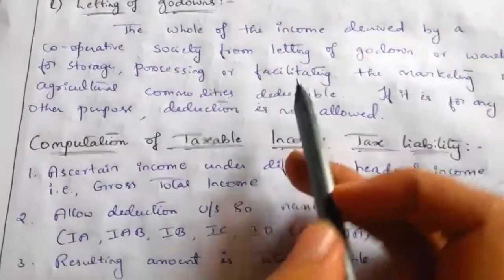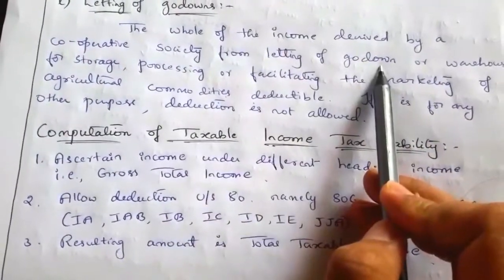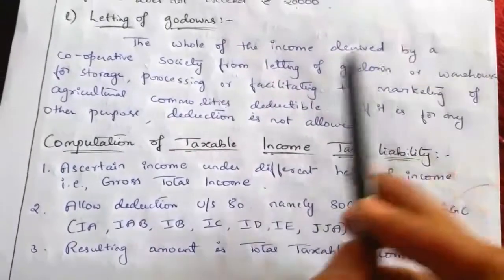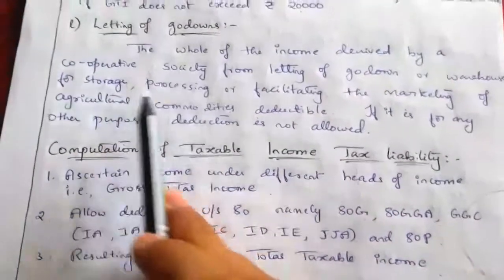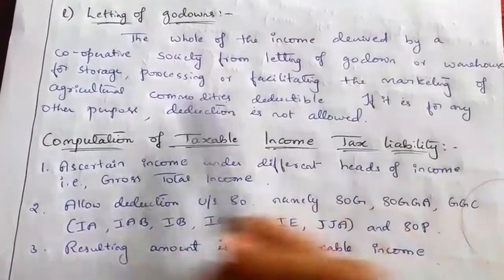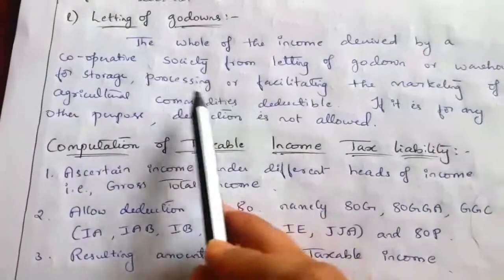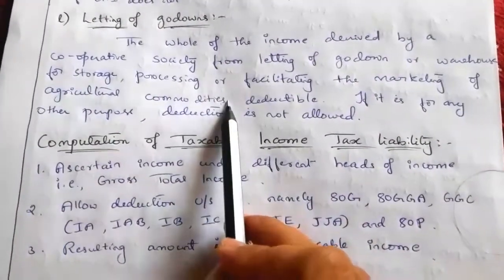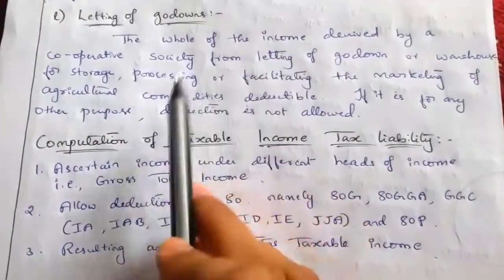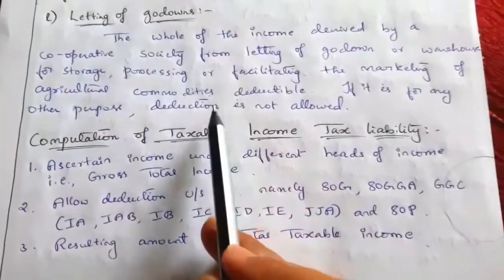That godown should be used for the storage, processing or marketing of agricultural commodities; then only the deduction under section 80P can be claimed for the letting of godown.